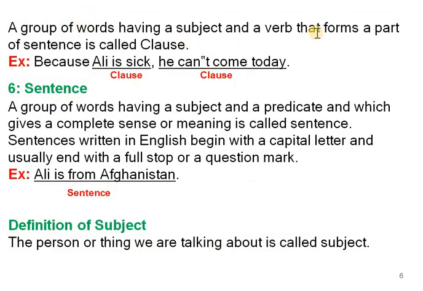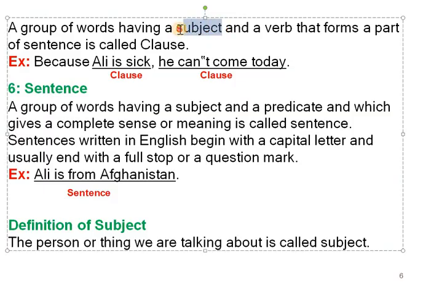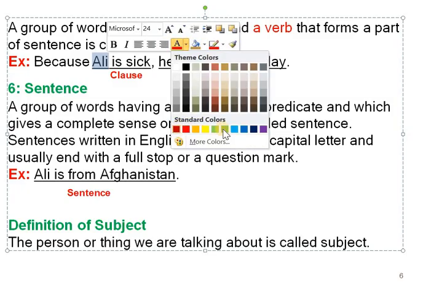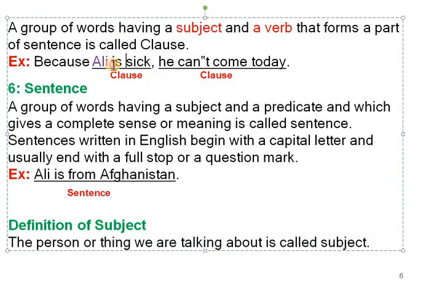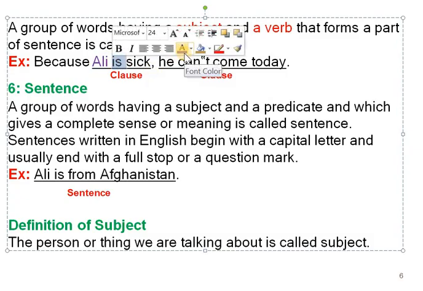Now, a group of words having a subject and a verb that forms a part of a sentence is called a clause. What is meant by clause? It has a subject and a predicate of its own, including a verb. For example: because Ali is sick, he cannot come today. Here Ali is the subject, and sick is the predicate.